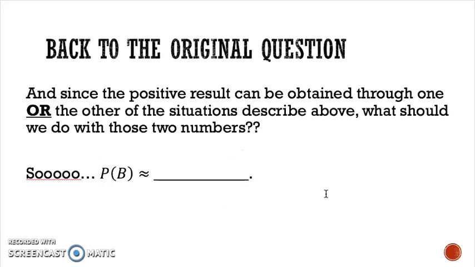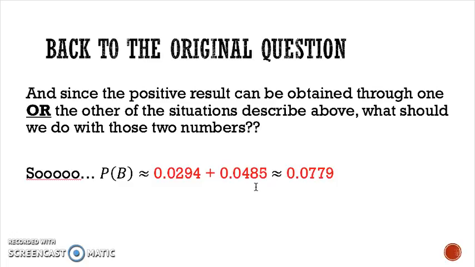Since the positive result can be obtained through one or the other situation that I just described, what are we going to do with those two numbers? And of course, this is why I was drawing your attention to that word "or", because we know that when we see "or" in a probability question, we add things together. So the probability of getting a positive result would be equal to 0.0294, which is the percentage of the people who are going to get a positive result because they have the allergy, plus the 0.0485, which is the people that will get a positive result that's wrong. It's a false positive result. And that means that the total probability of getting a positive result is 0.0779, or almost 8%.